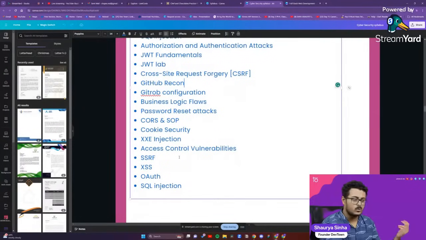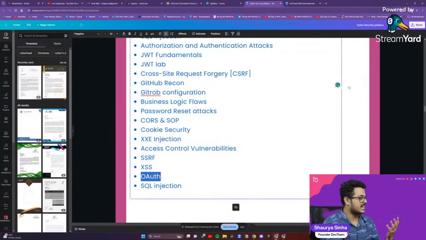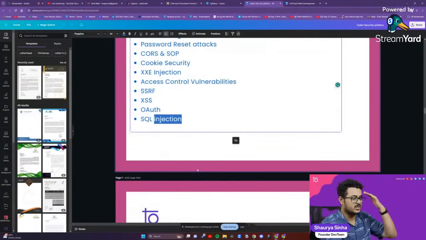So GitHub recon, Git config, business logic flaws, password reset attacks, CORS and SOP, cookie security, XXE injection, access control vulnerabilities itself. Usually this exists inside of your AWS systems itself. SSRF, XSS, then you have your OAuth, SQL injection, all these.